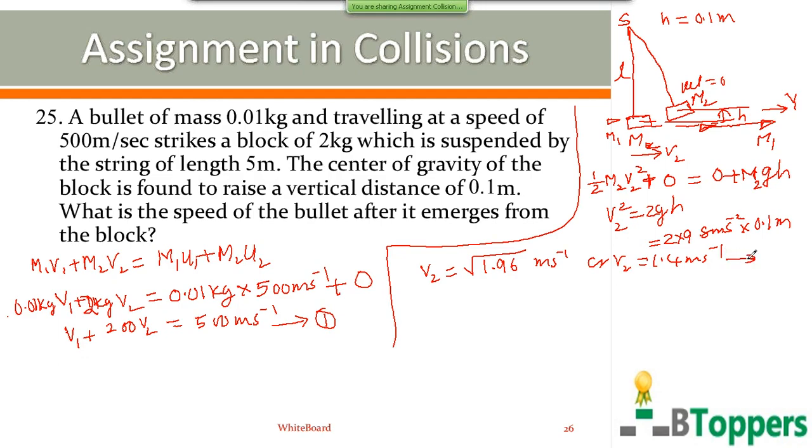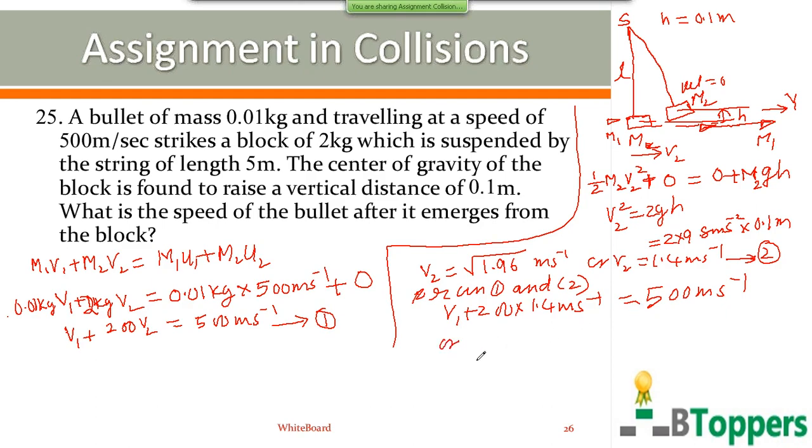You can substitute this value of V2 into the first equation. So from the first and second equations, you get V1 plus 200 into V2, where V2 is 1.4 meter per second, equal to 500 meter per second. If you want to copy the solution of the problem, you can pause and copy the solution, and you can try to complete the calculation part also.